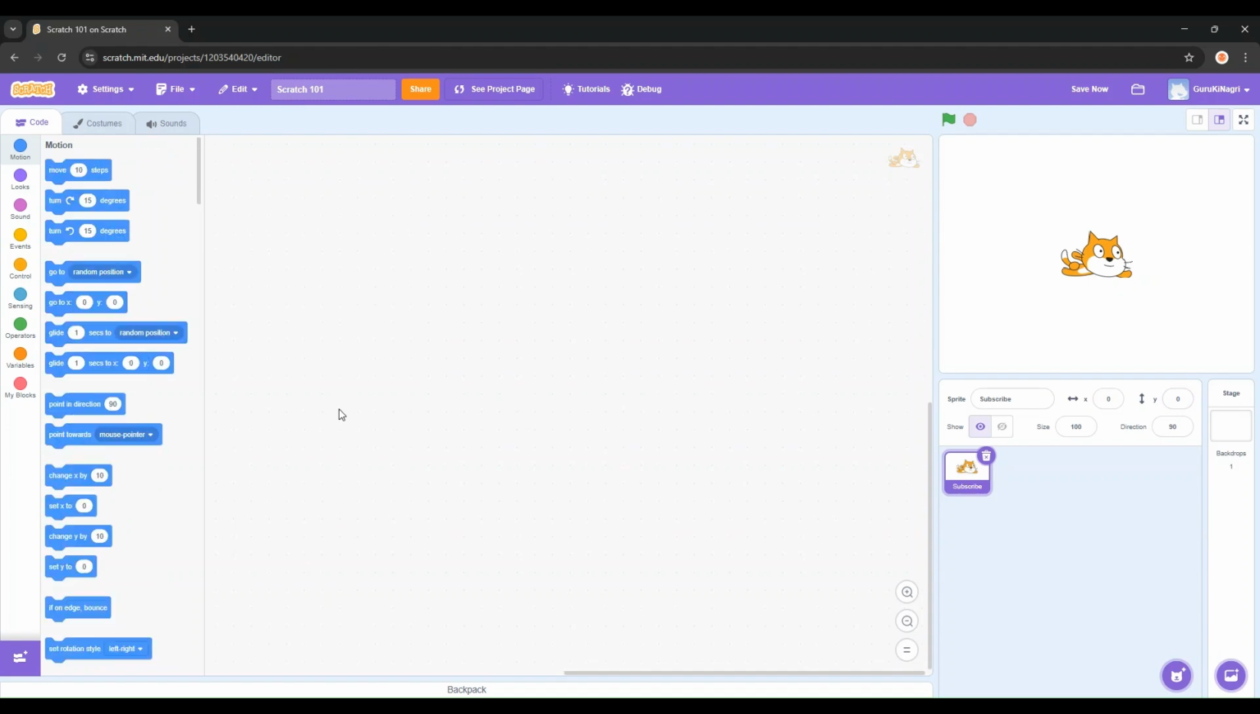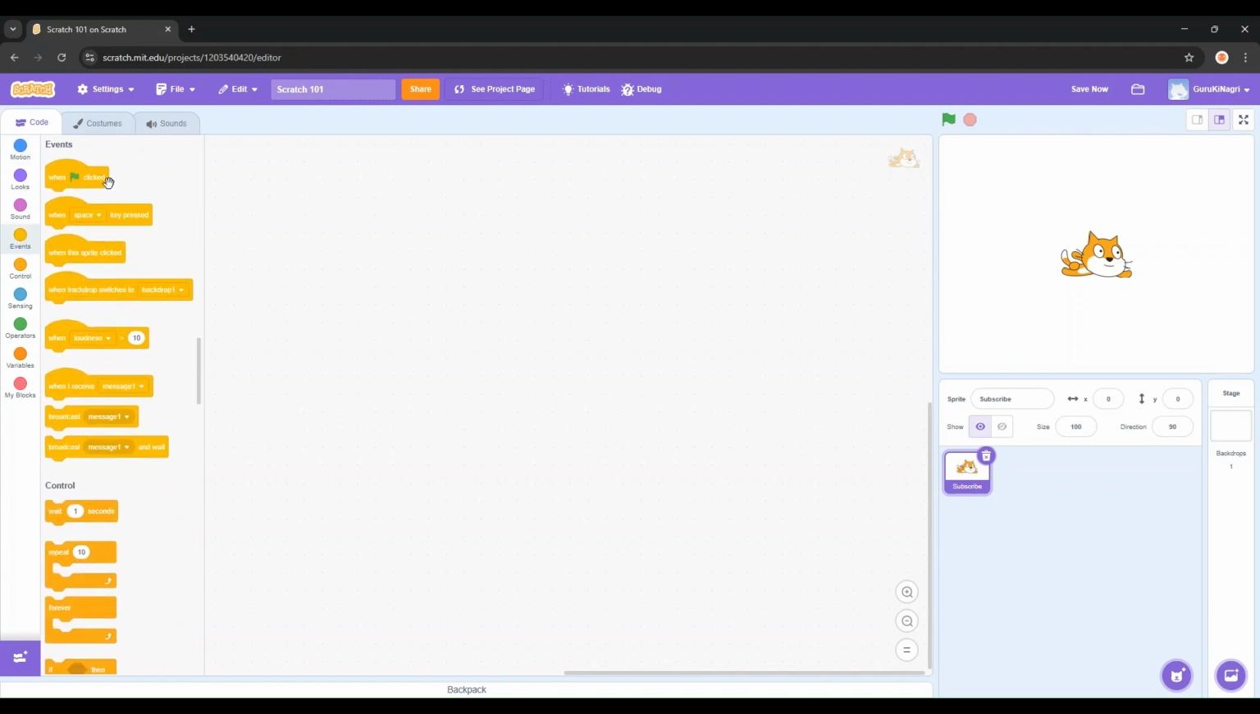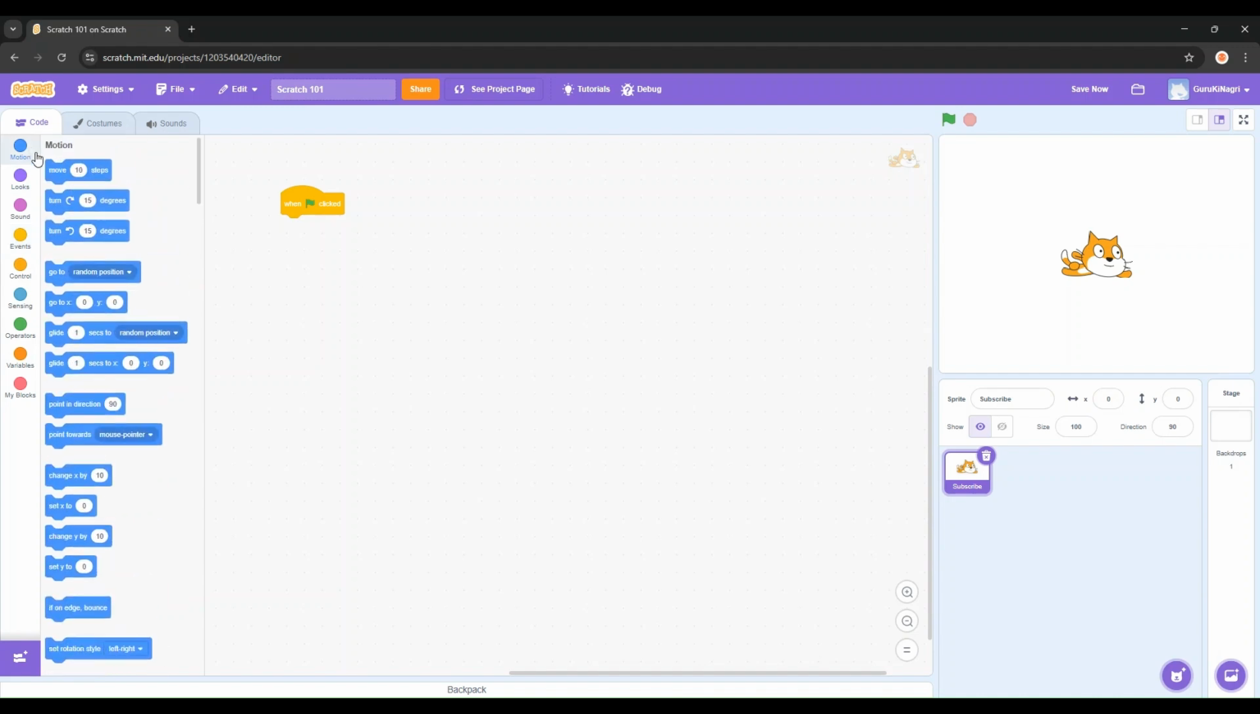Time to make our cat fly up and down. Alright, go to the event blocks, which is yellow, and drag out the when green flag clicked block. This makes our code start when we click this green flag, just above the stage. Then, from motion blocks, which is blue, drag go to X 0 and Y 0 and snap it under the when green flag clicked block. This will make it spawn in the middle where it is right now.